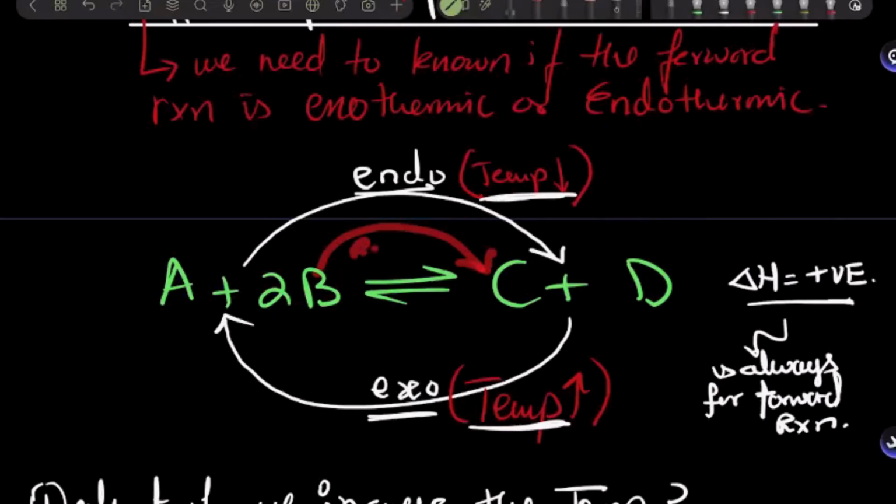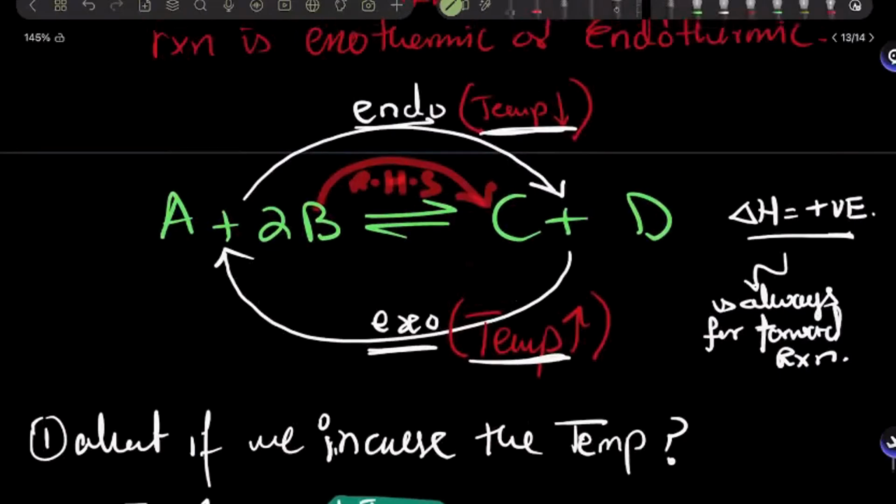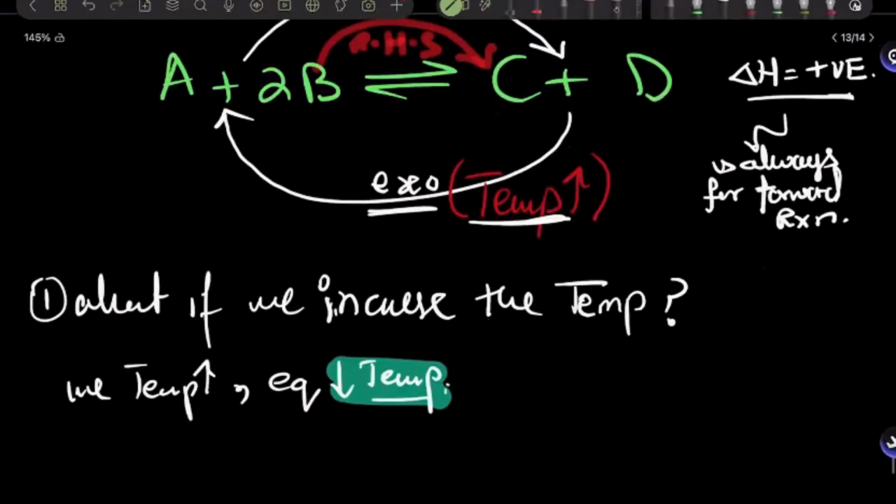It shifts to the right-hand side and favors which reaction? The endothermic reaction or the exothermic reaction? The endothermic reaction is favored in order to decrease temperature again. All right. So that's how I'll try to explain this.